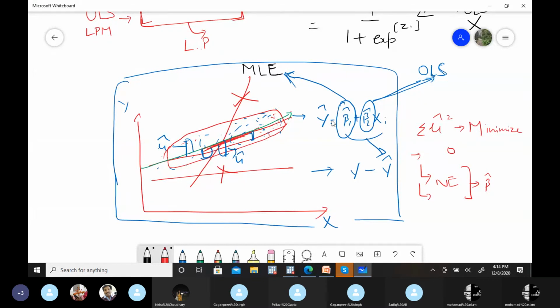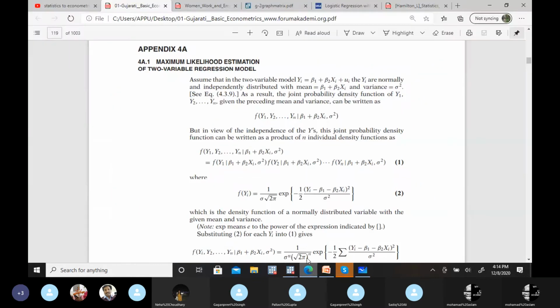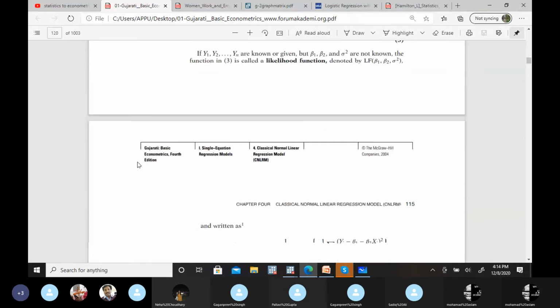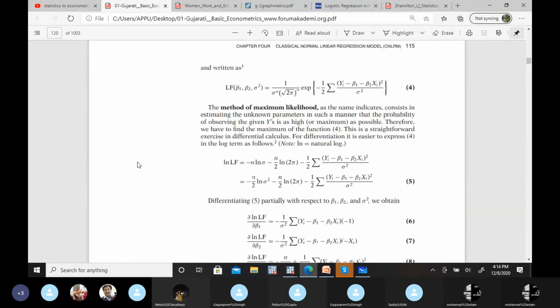Okay, just read this statement, you will get this answer. If they had explained here, then I don't know. Yes, the probability of observing the given bias, just this line, this is the maximum. Probability of observing the given bias is as high as possible.